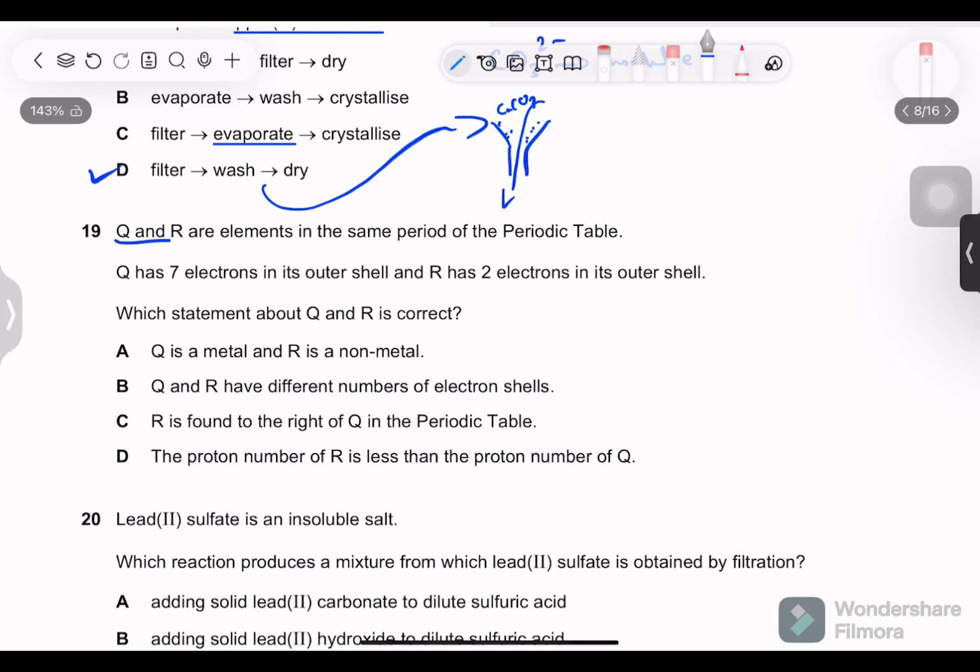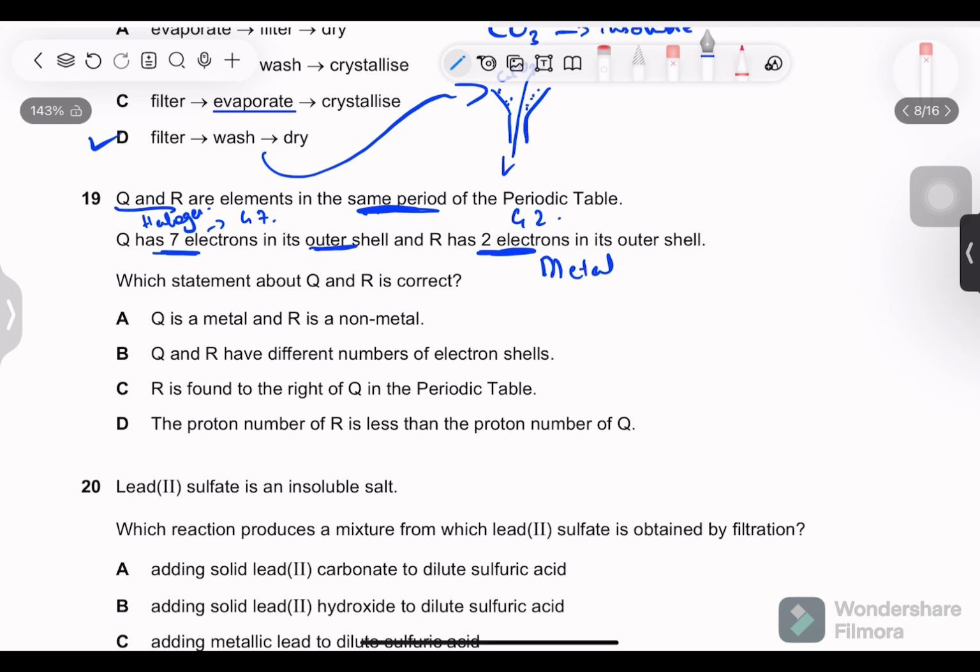Next, Q and R are elements in the same period, meaning in the same row like this. Q has 7 electrons in its outer shell and R has 2 electrons in its outer shell. This is very critical information. Which statement about Q and R is correct? Q has 7 electrons in its outer shell, meaning it is in group 7. R has 2 electrons, meaning it is in group 2, which shows us this is a metal, and this is a halogen, or you can say a non-metal. So Q is a non-metal and R is a metal.